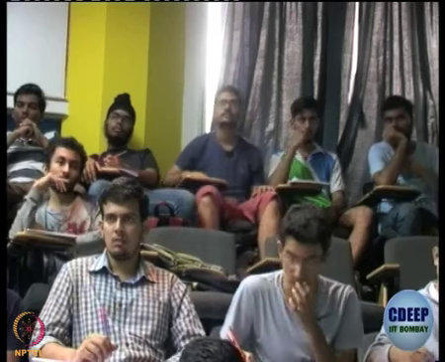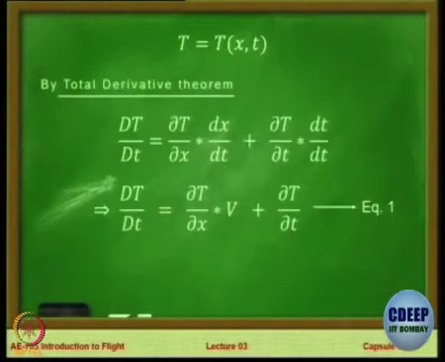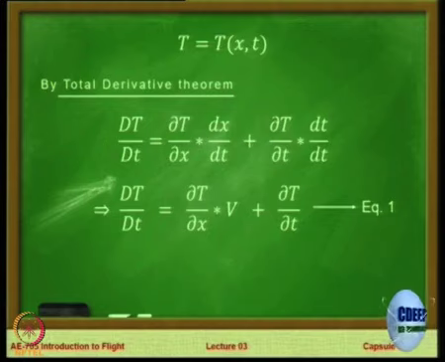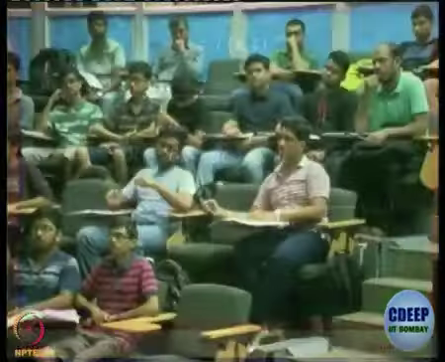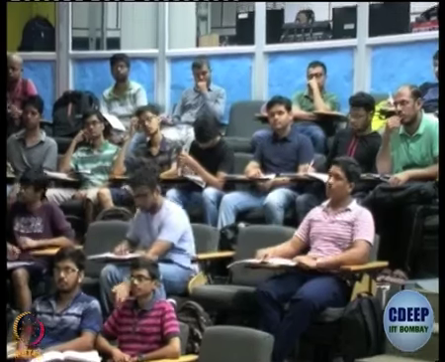The way it is expressed is true only in a particular condition. Yes, which means one dimensional flow. Correct. Equation 1 is valid only for a one dimensional situation when there is no variation with y and z.